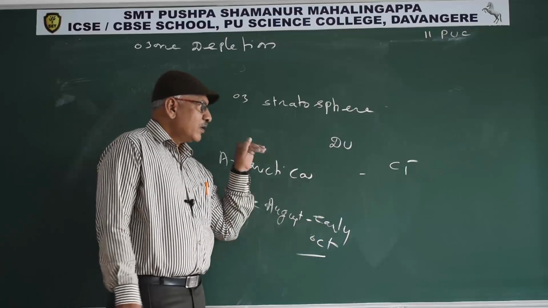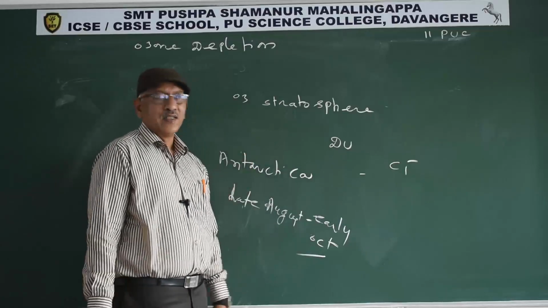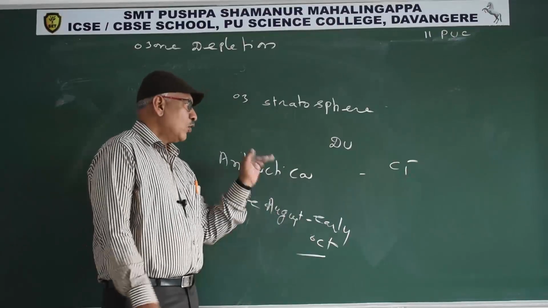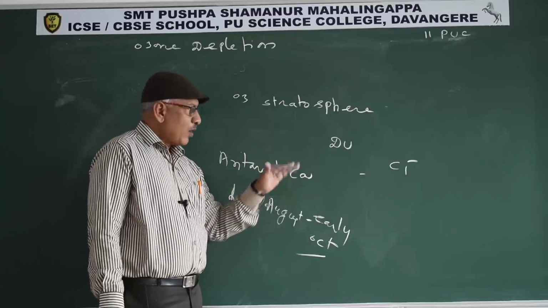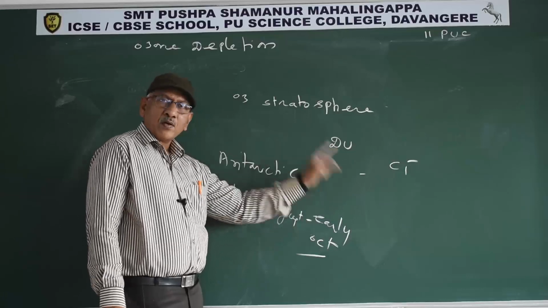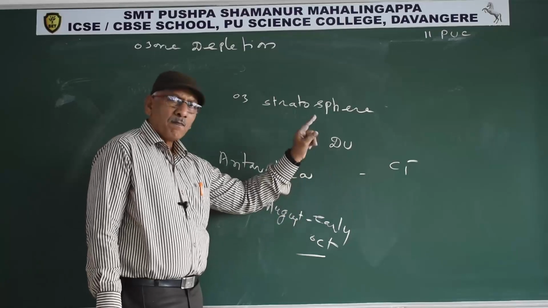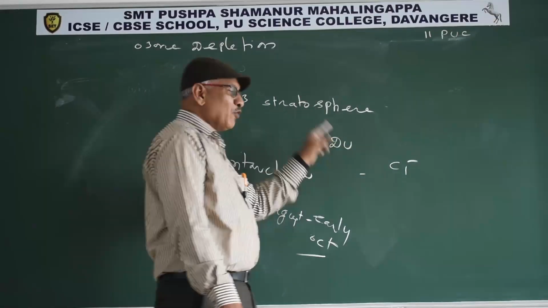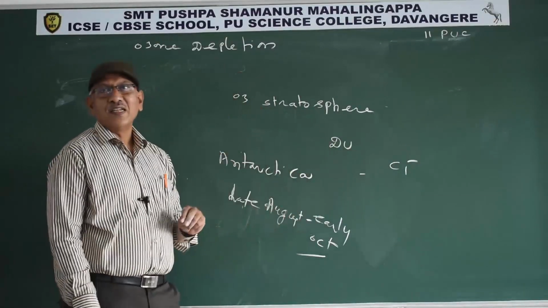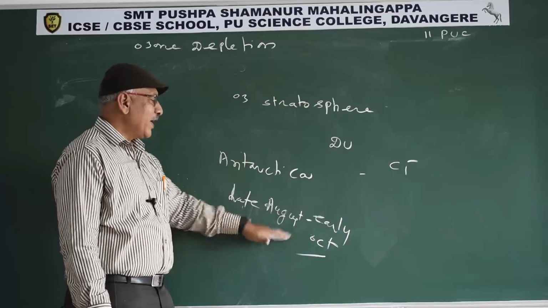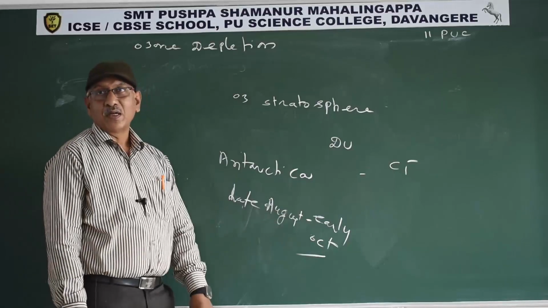As a result, the thickness of ozone decreases in spring only. In summer, there are no ice clouds. On the ice clouds only, chlorine converts ozone into oxygen free radicals. That's why the ozone hole is formed from late August to early October.